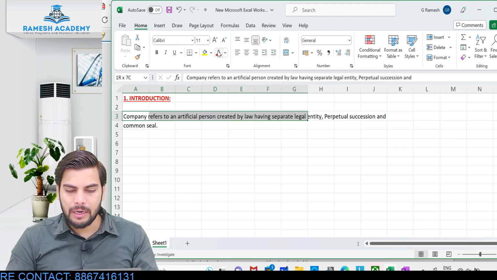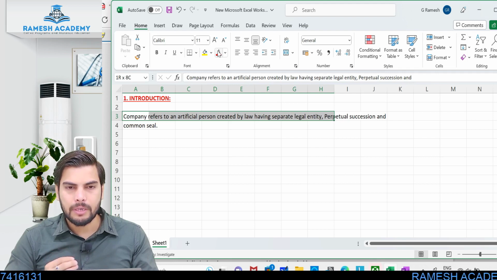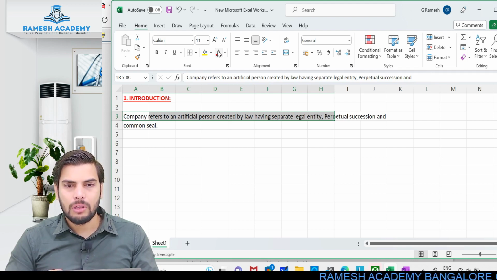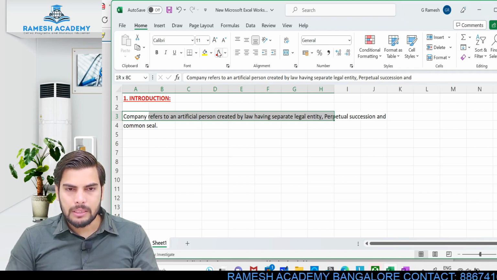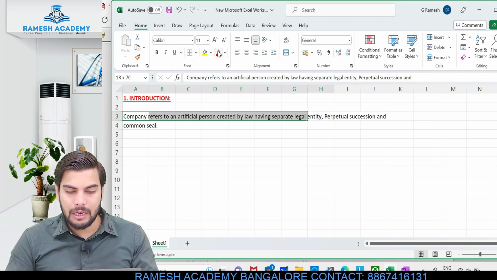Okay, having separate legal entity. So once it is incorporated, it will be having its own identity in the eyes of law. If at all the company wants to purchase the asset, it is possible. If at all the company wants to open a bank account in its own name, possible. If at all the company wants to put a case on somebody, even that is possible. So all these things are taken care of by this particular company. Once it is incorporated, it will be having its own identity in the eyes of law. That is why it is called a separate legal entity.